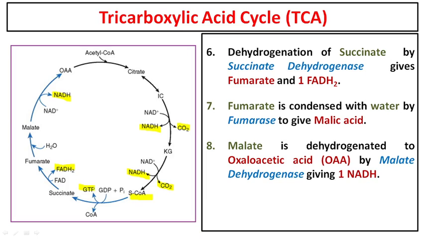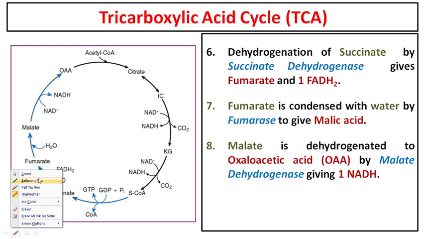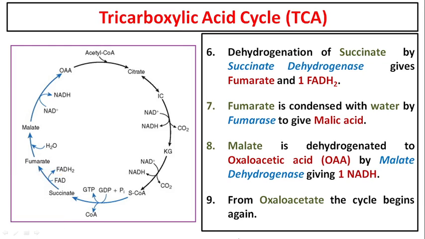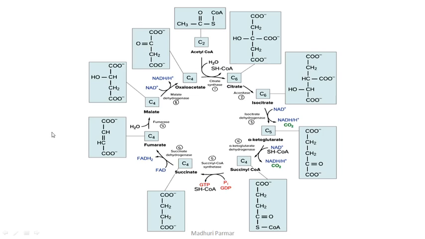So these are the reactions, and this is the basic tricarboxylic acid cycle. Here it is very simple, and I will also show you the tricks to remember all of these points. How can you remember all of them? Clear? From oxaloacetate, as you can see, the cycle begins again. A new acetyl CoA comes and the cycle continues. So this is the whole cycle which we just saw, along with the diagrams.